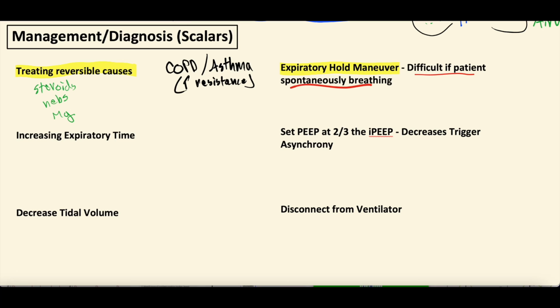Another thing to always make sure is that the ET tube is not kinked, because kinking the endotracheal tube can sometimes cause auto PEEP. If you picture the kink, right, we'll draw a tube here, and let's say there's a little bit of a kink there. Well, when the breath gets pushed in, it can flatten out this kink, because that's more positive pressure. And then when a patient is expiring, sometimes this kink will get even worse and they won't be able to expire outwards. So make sure that endotracheal tube is not kinked.